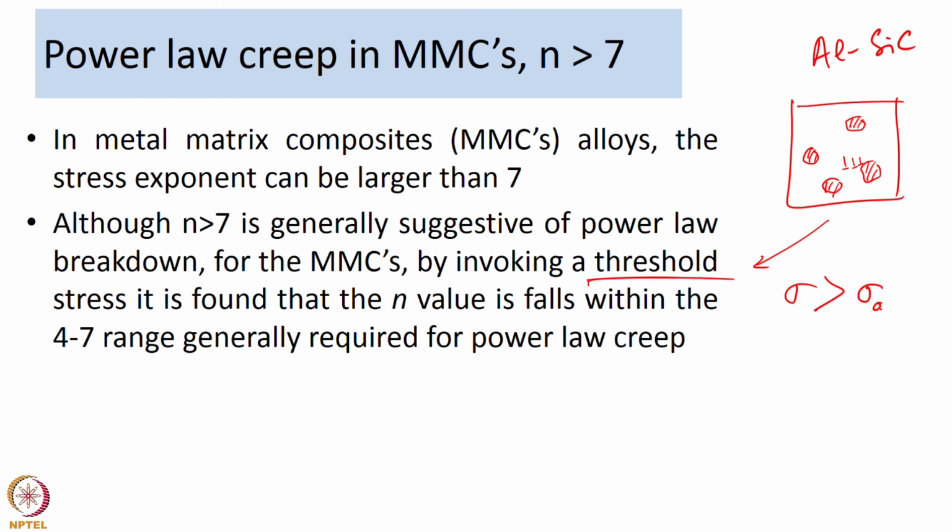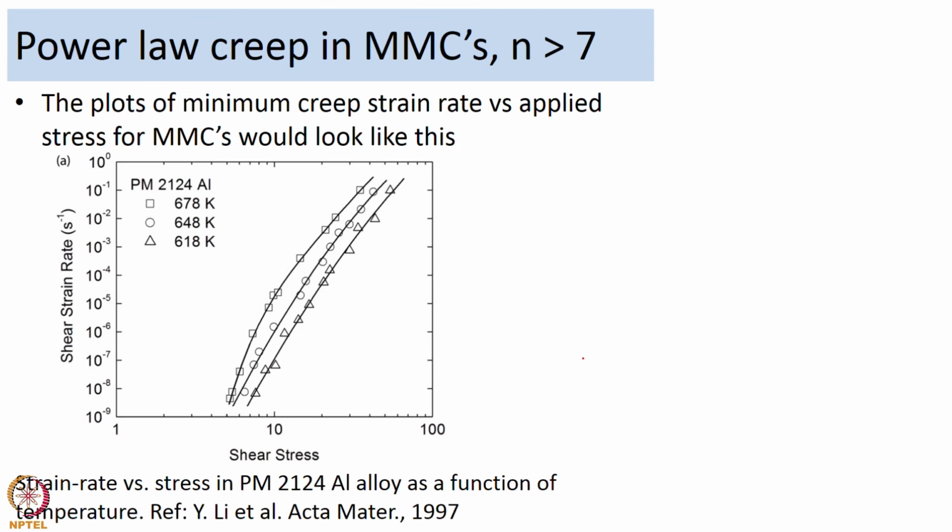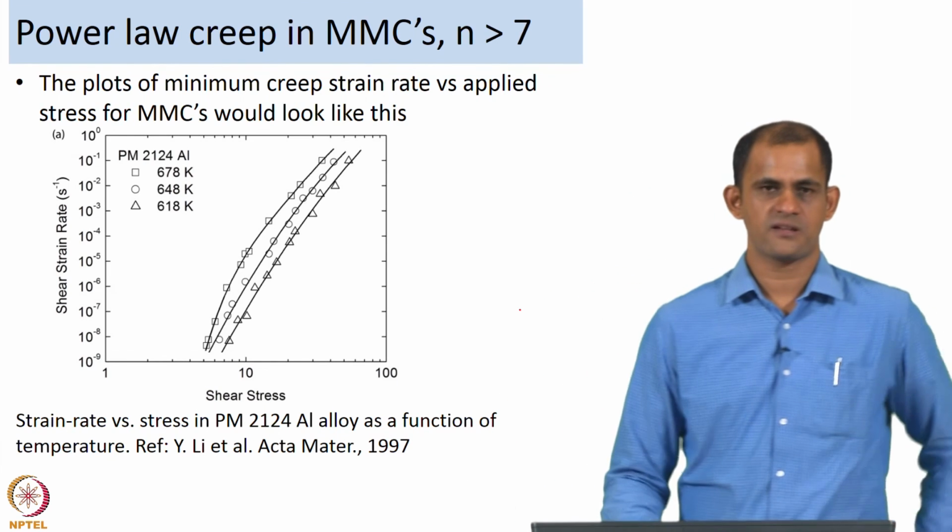Once you use the threshold stress to rationalize your creep data, what you will notice is the n value then comes within the 4 to 7 range that you understand for power law creep. So, basically you have to invoke a threshold stress to rationalize your creep data, and once you do that, you will be able to get stress exponent values in the range of 4 to 7.